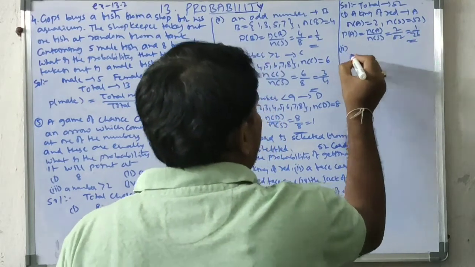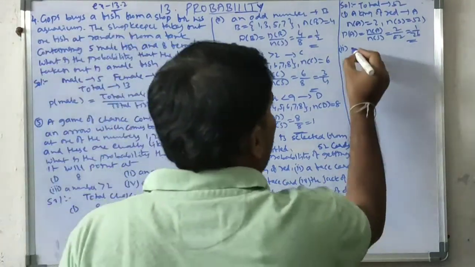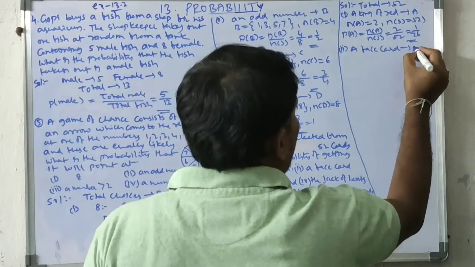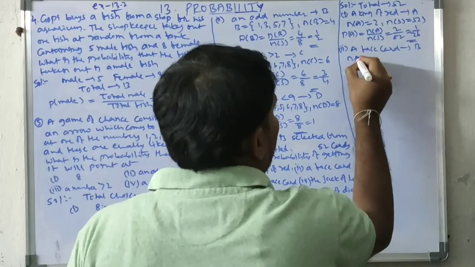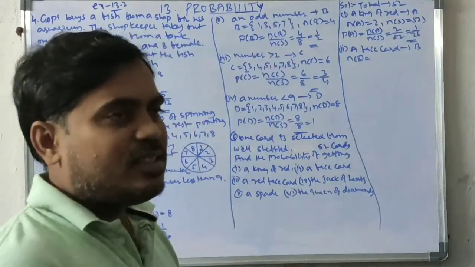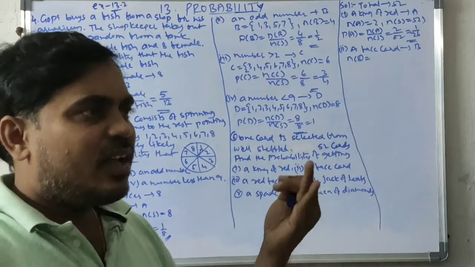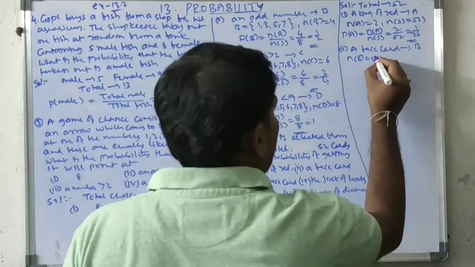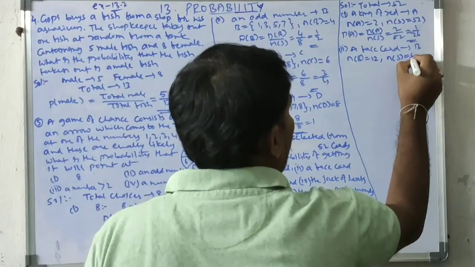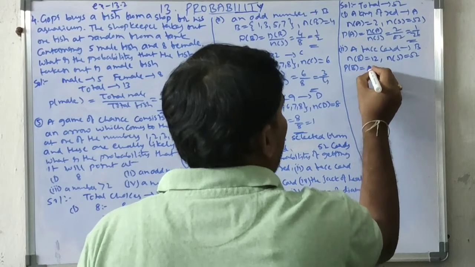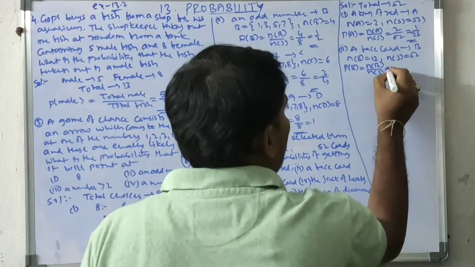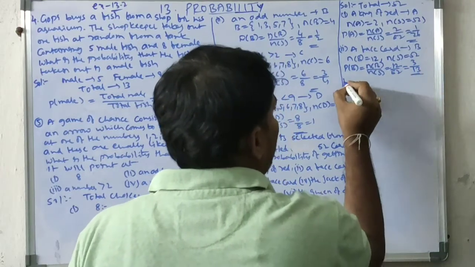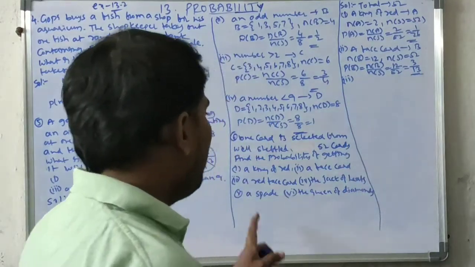Next, second one, a face card. I am taking face card B. How many face cards? Face cards are jack, king, queen. So 3 each set. 4 sets, 3 into 4, 12. So N of S again 52. P of B equal to N of B by N of S equal to 12 by 52, cancel with 4, 3 by 13. Next, third one, a red face card.